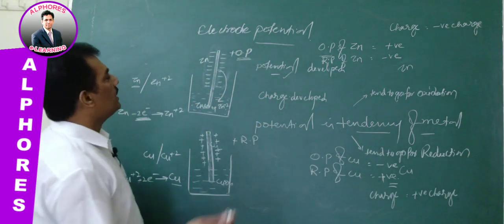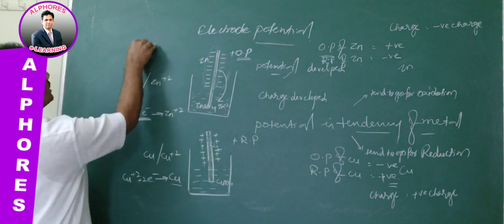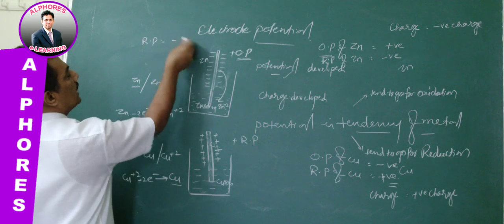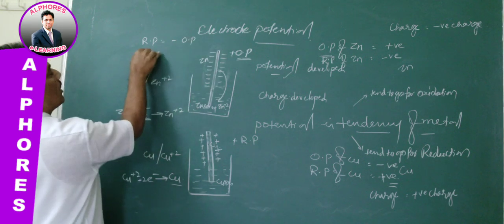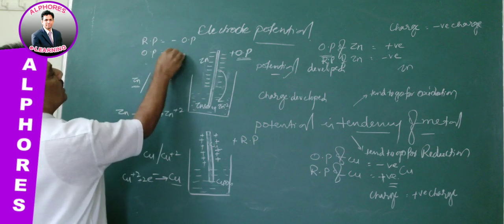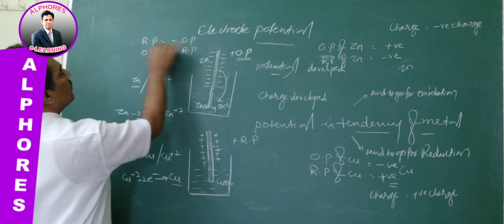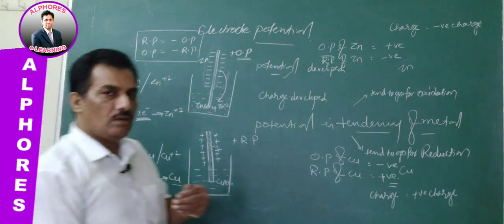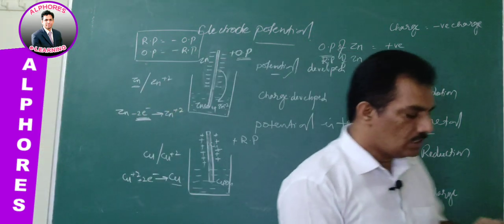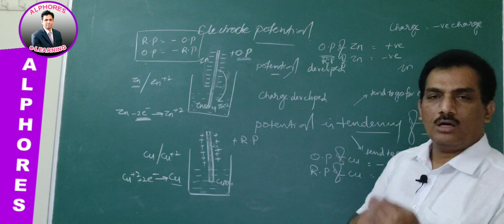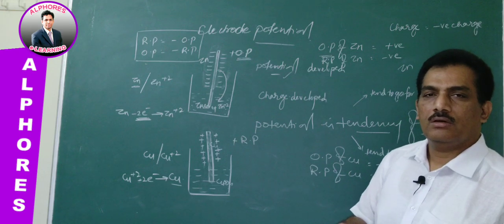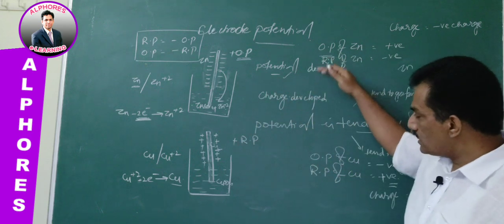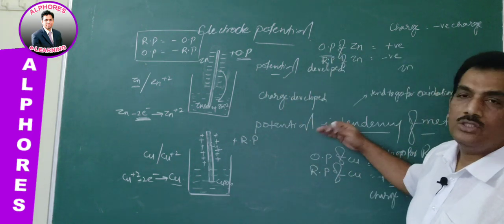Like that, reduction potential is the negative of oxidation potential, or oxidation potential is the negative of reduction potential. By changing the sign, you get reduction to oxidation, or oxidation to reduction, with the same magnitude of value. Clear? That is about potential and charges.